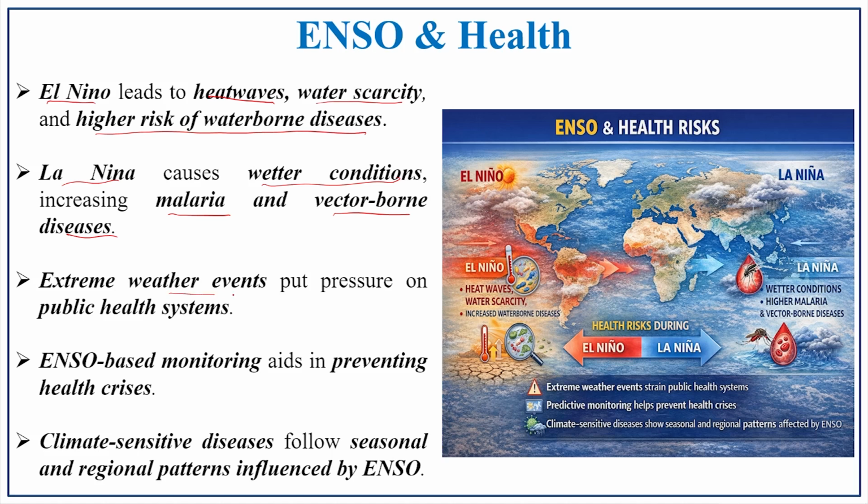The extreme weather events put pressure on the public health system. So, the public health system is adversely put under pressure because of these El Nino, La Nina patterns. ENSO-based monitoring aids in preventing health risk. So, if these adverse conditions are monitored and forecasted, this adverse situation can be somewhat controlled. The climate-sensitive diseases follow seasonal and regional patterns influenced by ENSO.